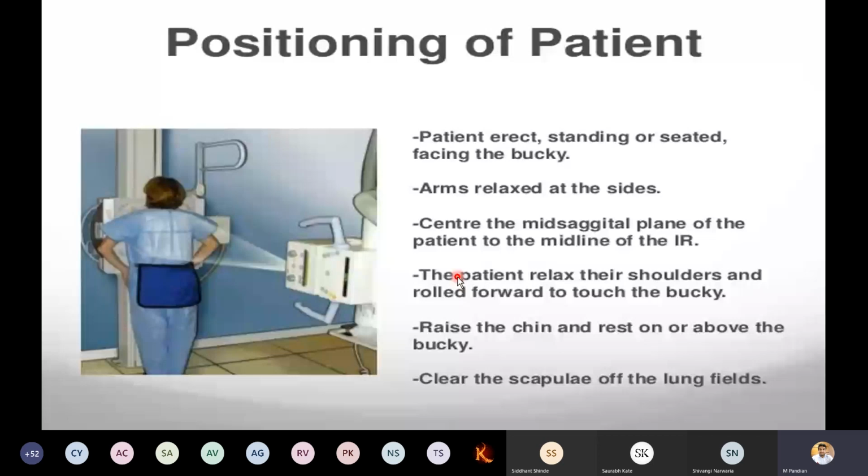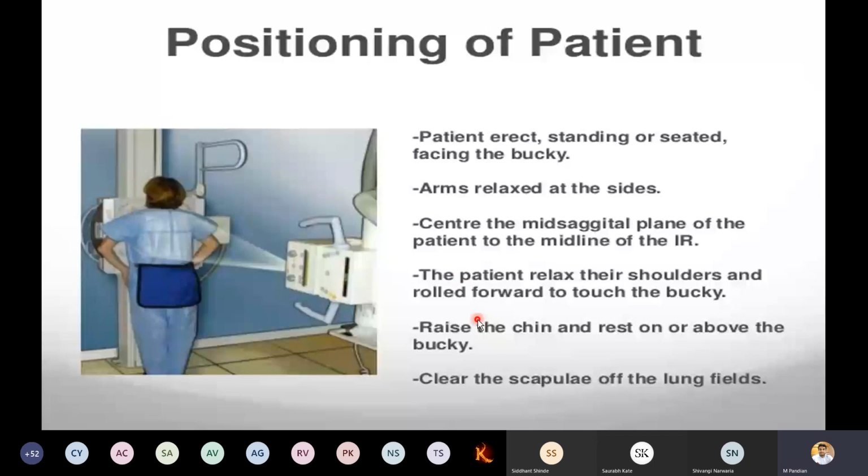The position of the patient when standing: this is where the beam emits the X-rays, and this is the platform where we keep the film. You can see in the picture how the patient is standing. The patient is erect, standing or seated, facing the bucky, arms relaxed at the sides, mid sagittal plane of the patient centered to the midline of the IR.